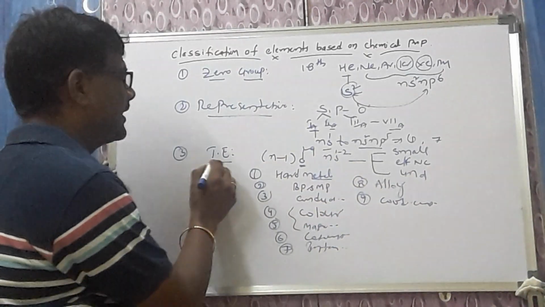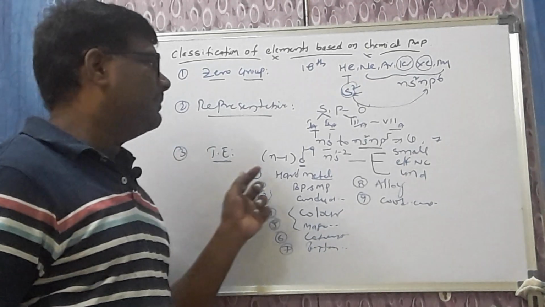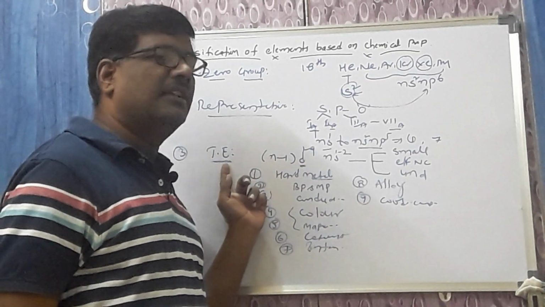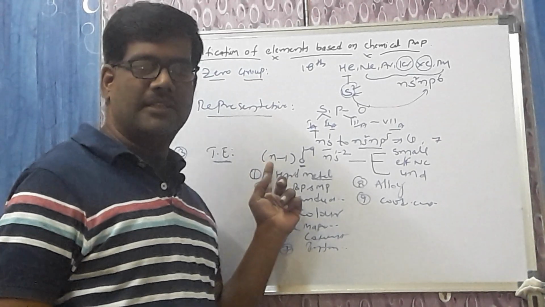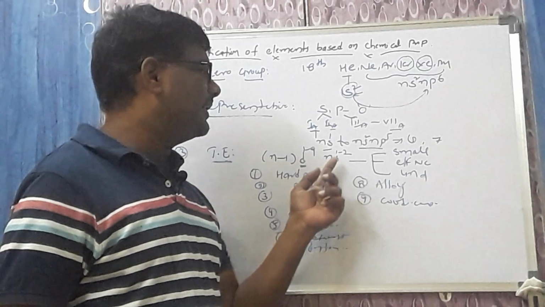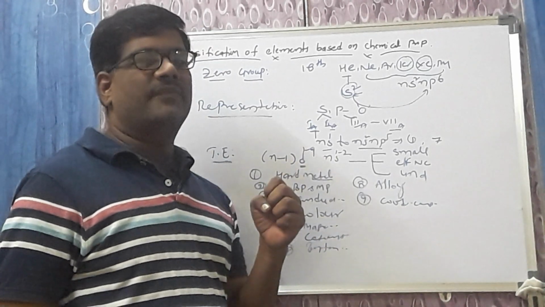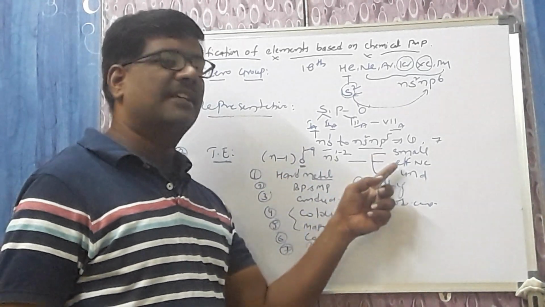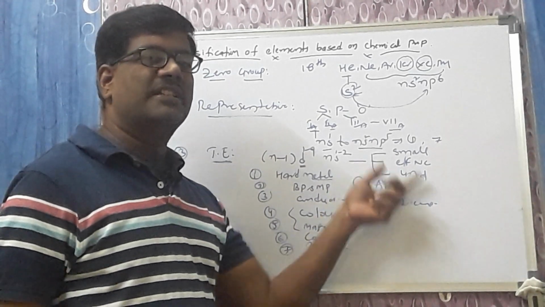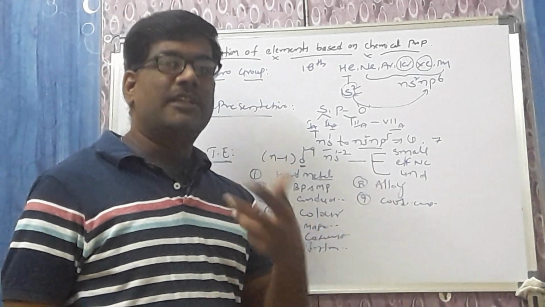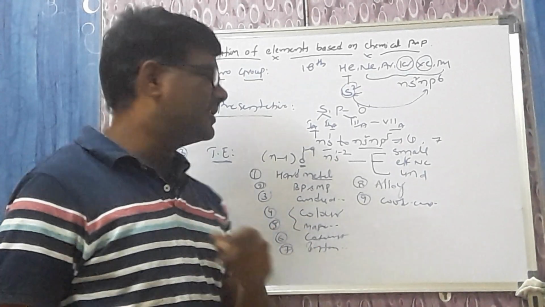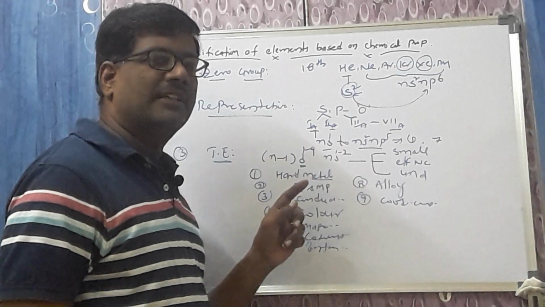So this is about the transition elements. Once again, the elements consisting of an incomplete d configuration are called transition elements. The valence electronic configuration will be (n-1)d1-9 ns1-2. What are the important features of this? They have small size, effective nuclear charge, and number of unpaired electrons. Due to these three reasons, they show peculiar properties, and they are hard metals with hard nature.